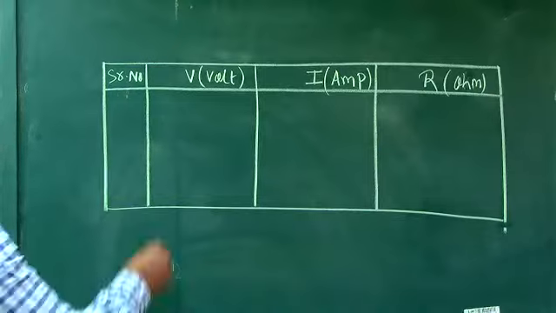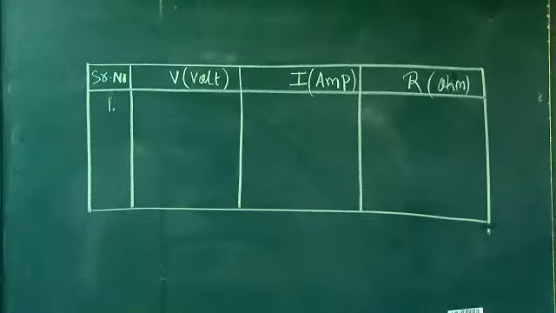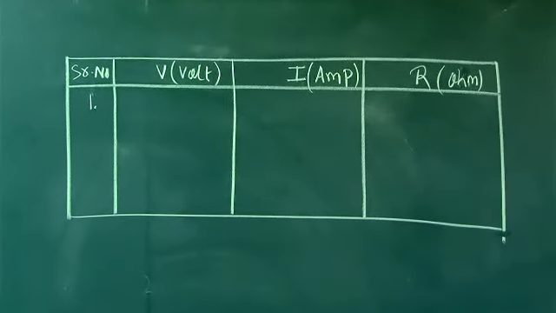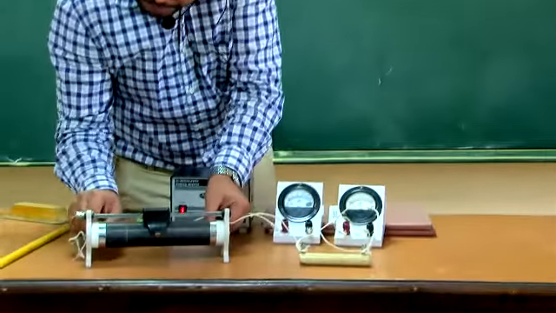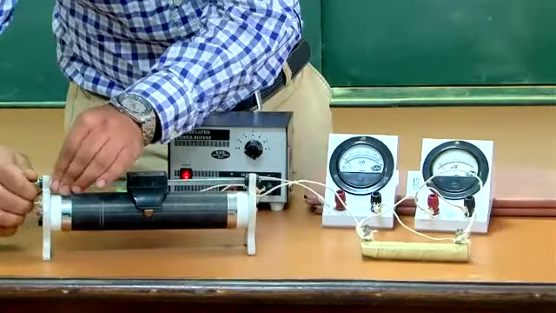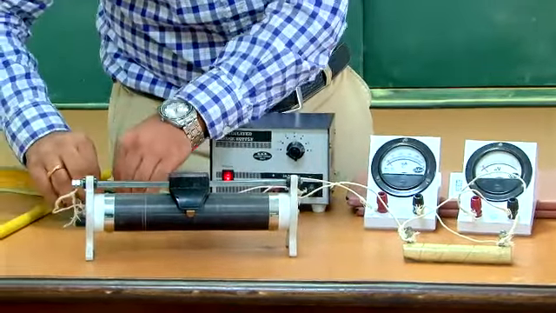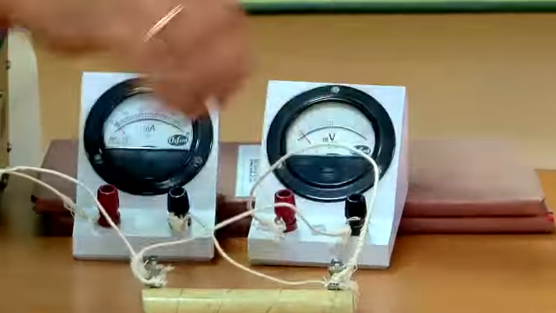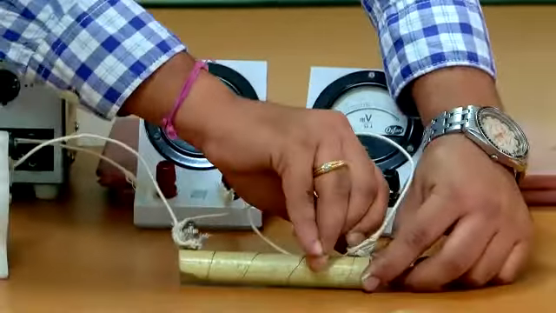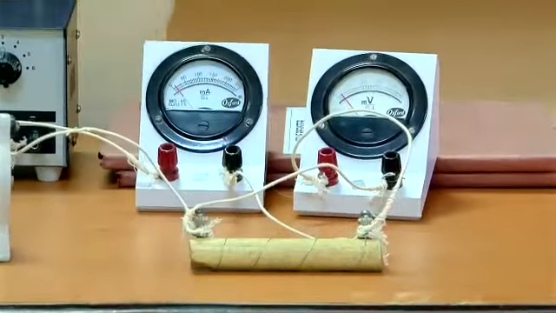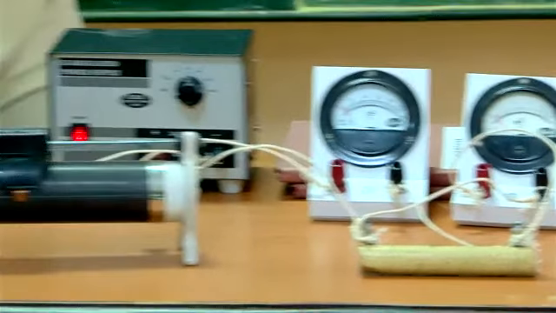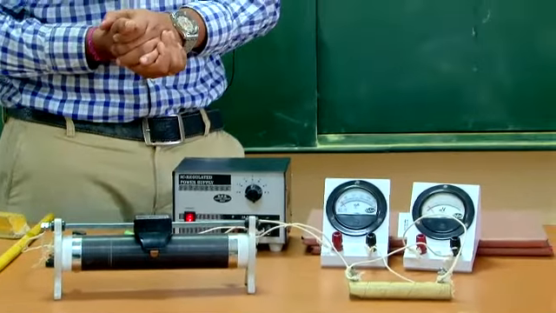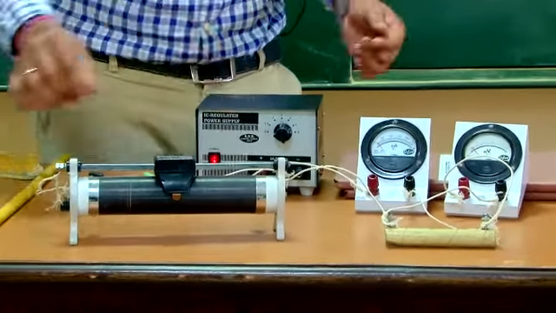First, I am taking observation 1. For observation 1, I am taking this resistance value to the minimum. First of all, tell me, can you see the circuit? Circuit is visible to all of you? Yes, sir. Just wait, let me tighten all the knobs. Can you tell me why I am tightening these knobs? This is one kind of precaution, and you have to write it in the precautions also. Why do I have to tighten these knobs before starting this practical?